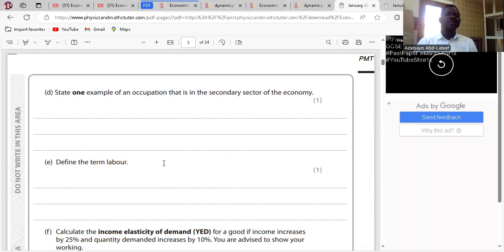State one example of an occupation that is in the secondary sector of the economy. Before we go into that, what is occupation itself? Occupation is any productive activity which a person is engaged with permanently. That is your job. The secondary sector is involved in the conversion of raw materials into finished goods. Clear? Examples of such a sector are car manufacturing, a bakery, a construction company, and the rest. So we'll move on.